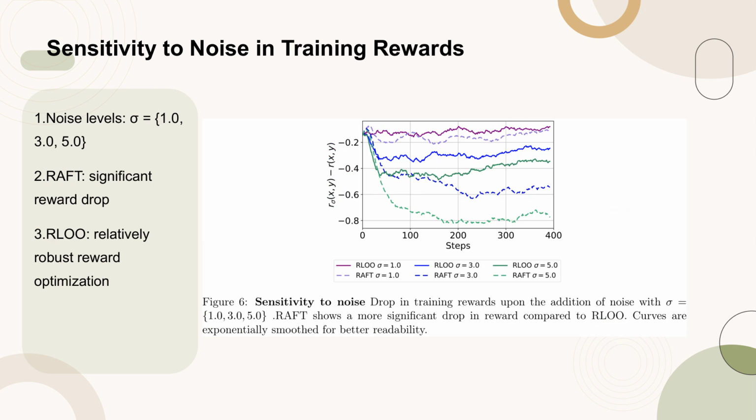Figure 6 illustrates the impact of adding noise to training rewards at different levels, sigma equals 1.0, 3.0, 5.0. The results show that RAFT experiences a more pronounced drop in reward compared to RLO. This sensitivity of RAFT to noise is attributed to the addition of reward noise, which affects the relative rankings and thus the training reward. In contrast, RLOO demonstrates a more robust performance in optimizing rewards under noisy conditions.